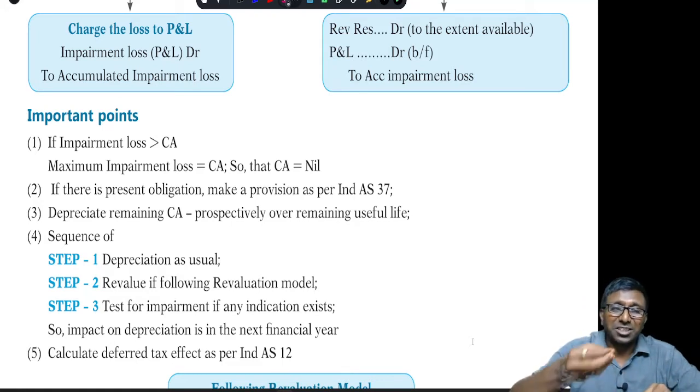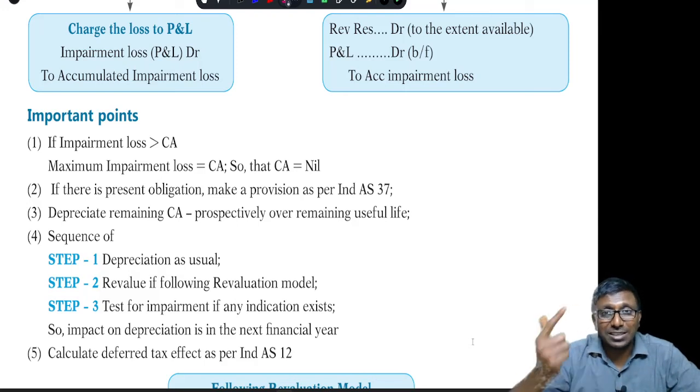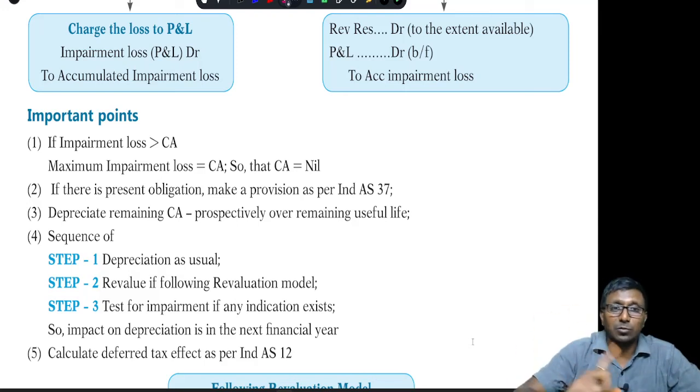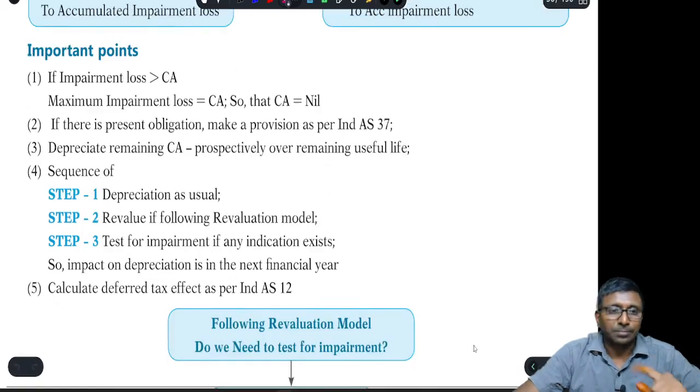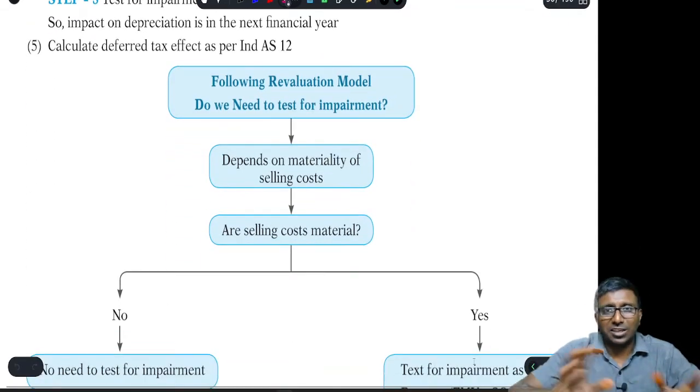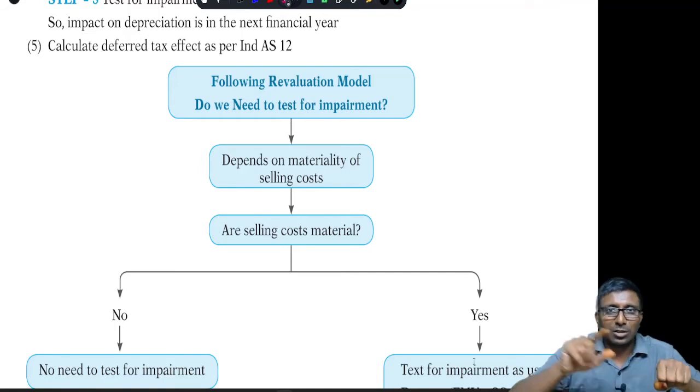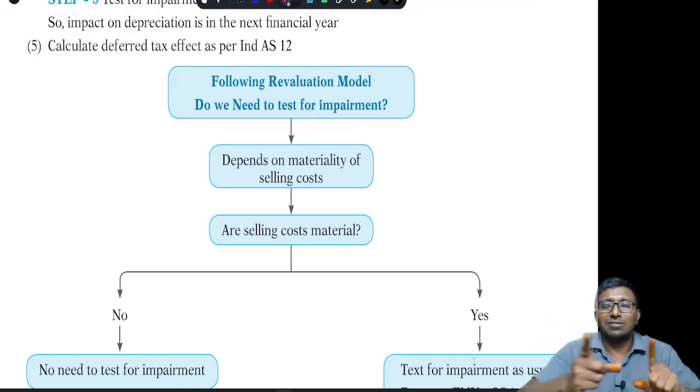That means if there is an impairment loss to the asset in the current year, the effect on the depreciation will not be in the current year. Effect on the depreciation will be in the next year onwards, but not in the current year. That you need to remember. And deferred taxation obviously will be applicable because book value is coming down, which will not be considered by the income tax department, correct? Now the tax base will remain the same, but the carrying amount is going to be down. There will be deferred tax that you need to consider.